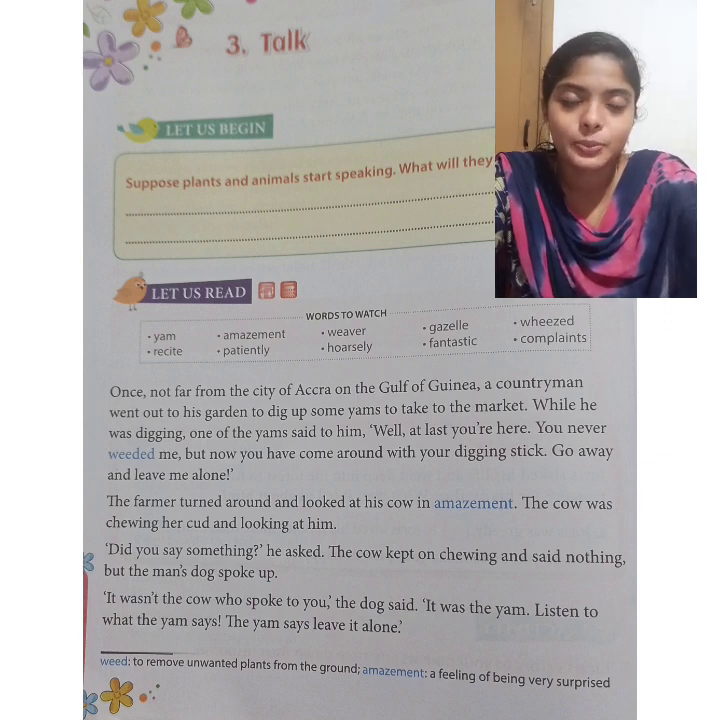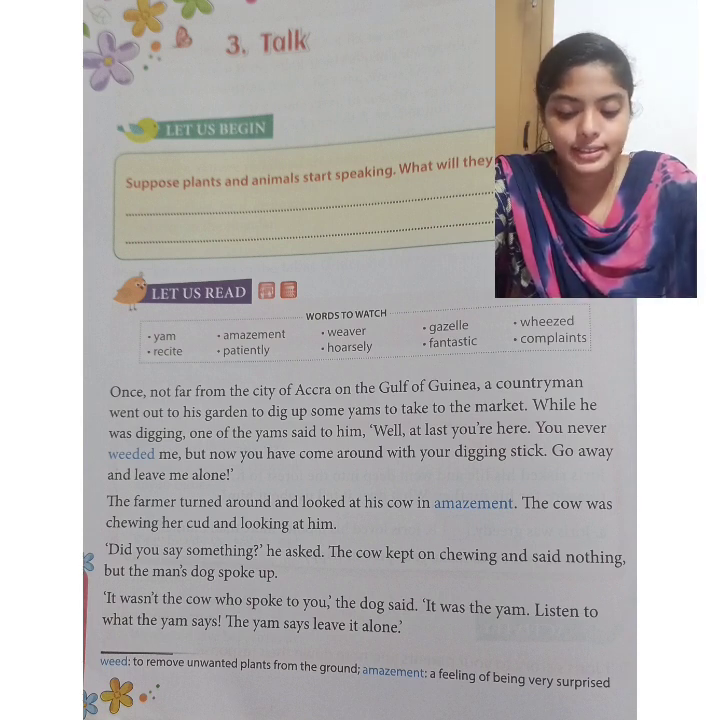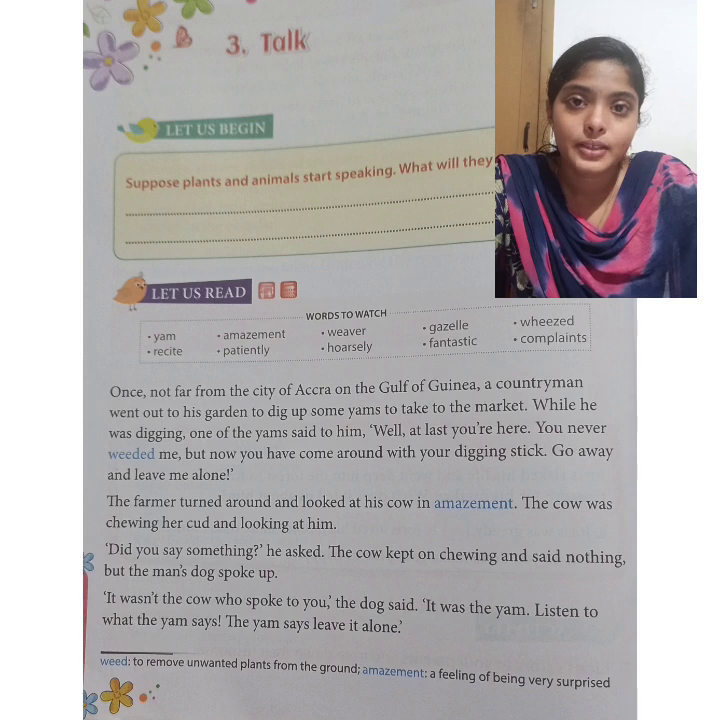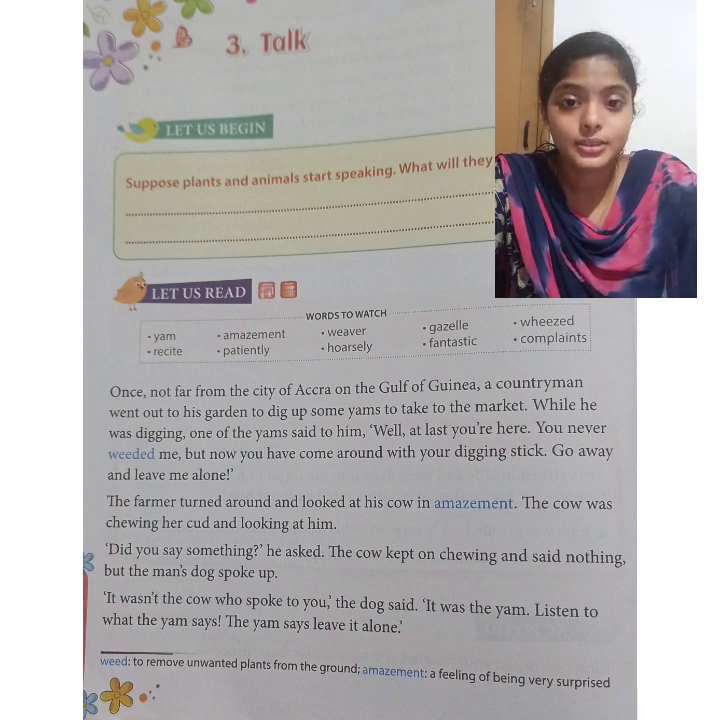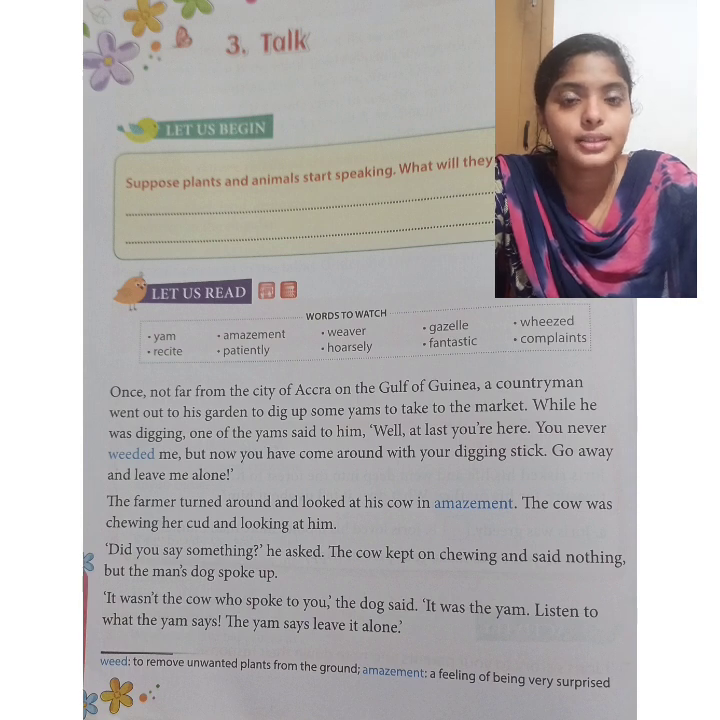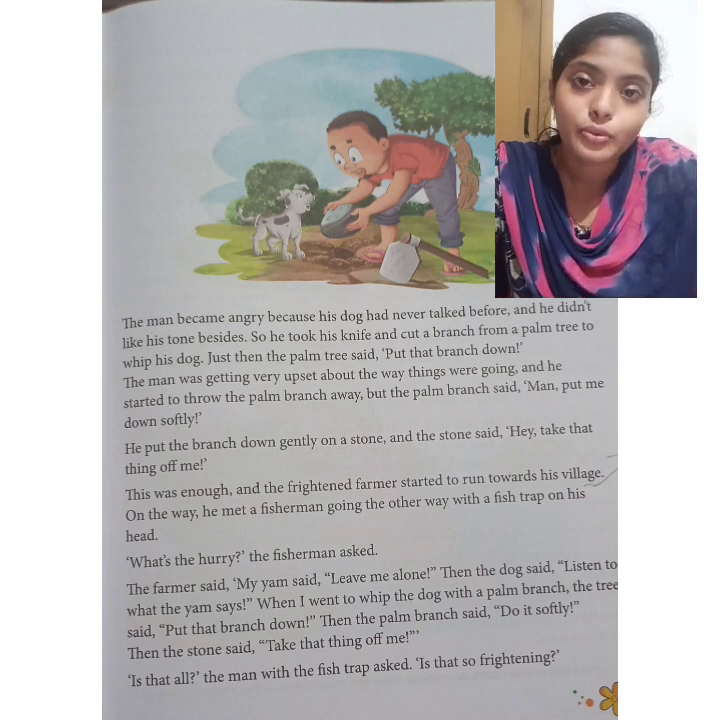Okay, did you understand the first page of the story? Our farmer, who is in the city of Accra on the Gulf of Guinea, went to his garden to dig up his yam, and then his yam spoke up. He looked at the cow in amazement, but she did nothing. Then the dog spoke up and told him that it was not the cow, it was the yam who spoke, and the yam said to leave it alone. Okay, take the next page and we can read the remaining part of the story there.